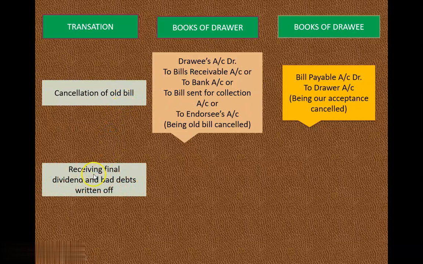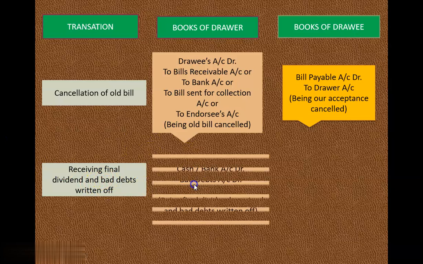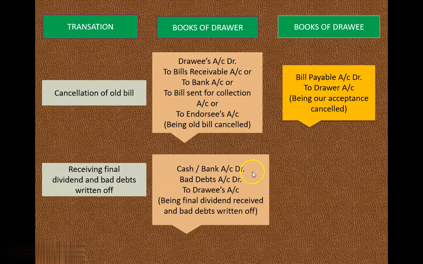Now see the second entry: receiving final dividend and bad debt written off. Now we are going to pass the entry for the amount that the drawer is going to receive, and the amount that is going to be considered as bad debt, meaning the amount that he is not going to receive. The journal entry here is cash or bank account debit, bad debts account debit, to drawee's account.